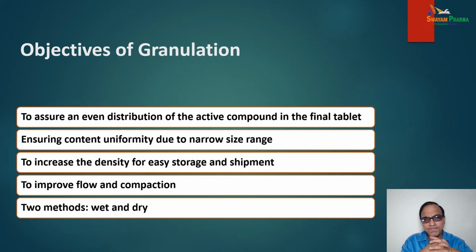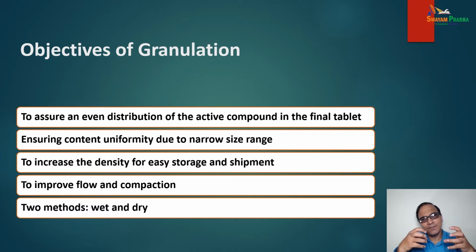Also, objectives of granulation. Why should we go for granulation? Number one, to assure an even distribution of the active compound in the final tablet, ensuring content uniformity due to narrow size range, to increase the density for easy storage and shipment, to improve the flow and compaction. There are two methods, wet and dry.